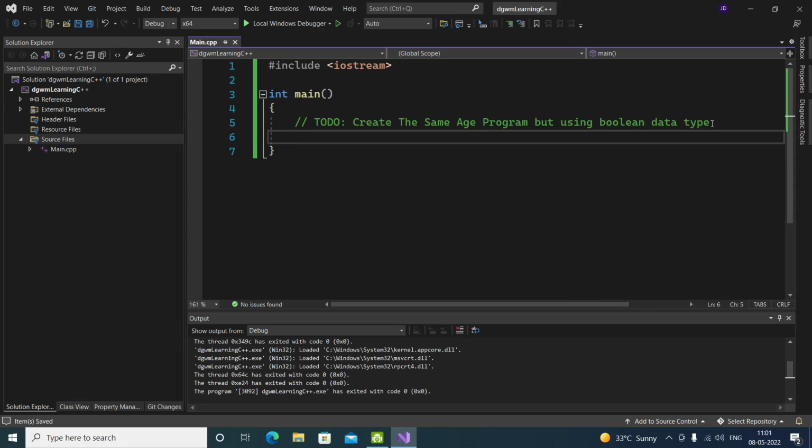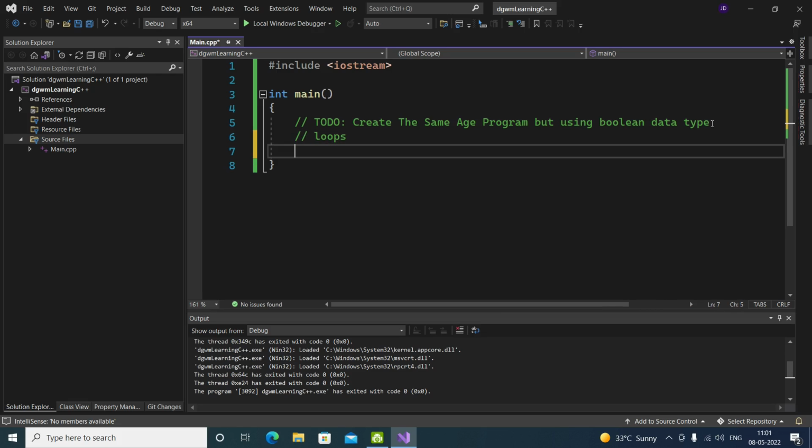Now we are going to learn about for loops. What are for loops? First of all, they are loops. There are a lot of different types of loops, like a for loop and a while loop.